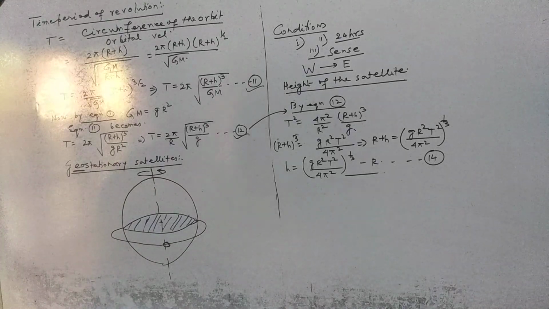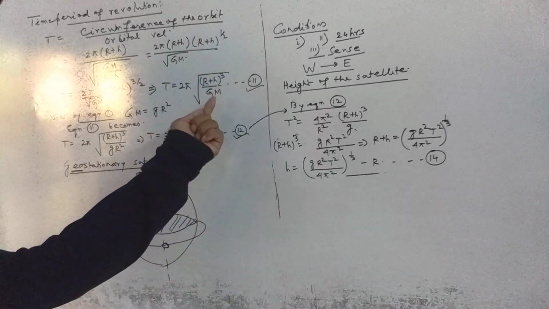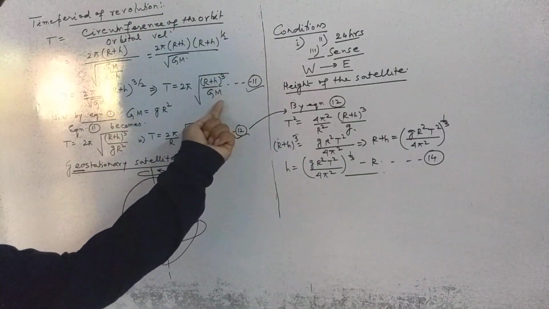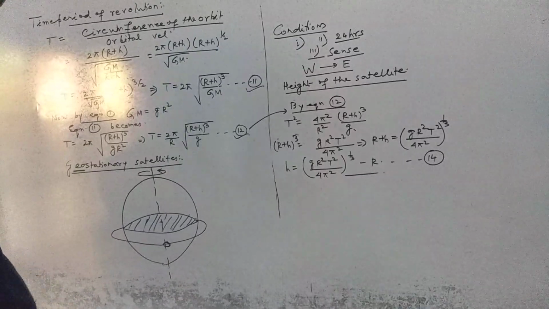This is the height of the satellite. And if you want to use the other formula, then in place of g r square, there will be capital G into M. Only this is the difference.